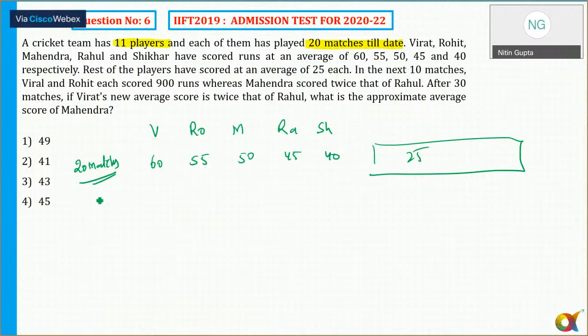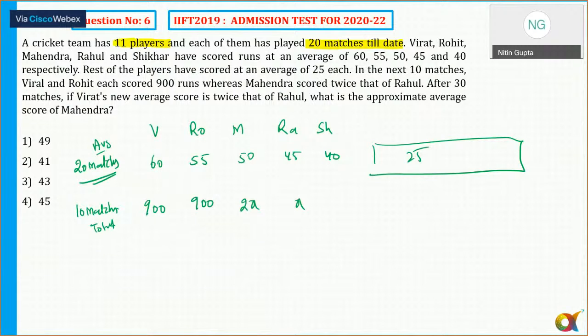In the next 10 matches, there is another 10 matches which they are playing. Virat and Rohit scored 900, so total score is 900. Okay, now remember, the earlier numbers are averages, and this is the total over 10 matches. Whereas Mahendra scored twice that of Rahul. So Mahendra's score is 2x and Rahul's score is x.